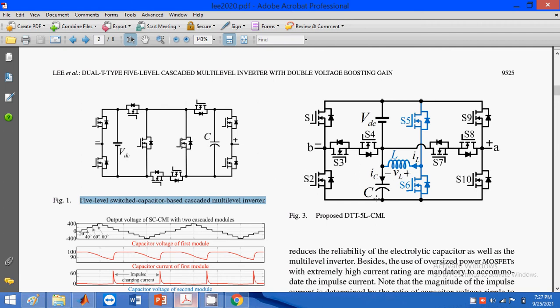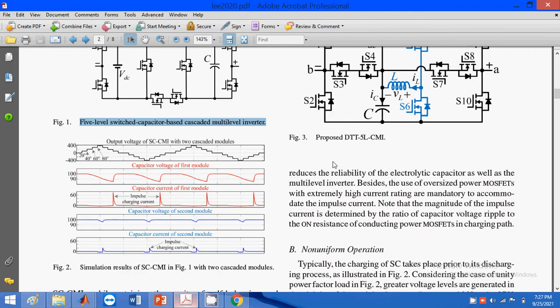The impulse charging current is reduced by the LC parameters connected in series with the DC voltage. That is the advantage of the proposed method. By using this, we improve the reliability of the capacitors and the design, and also reduce the size of the MOSFETs used in this design. These two are the advantages of the proposed method.